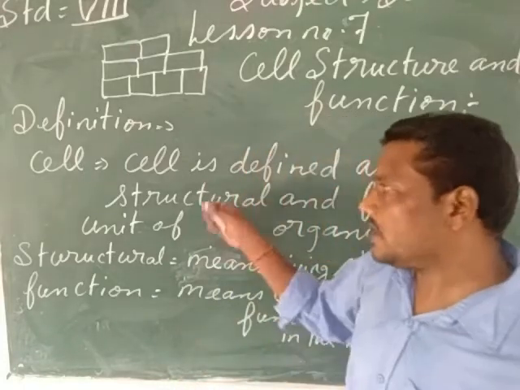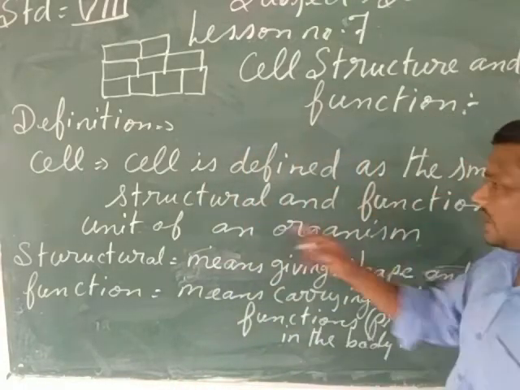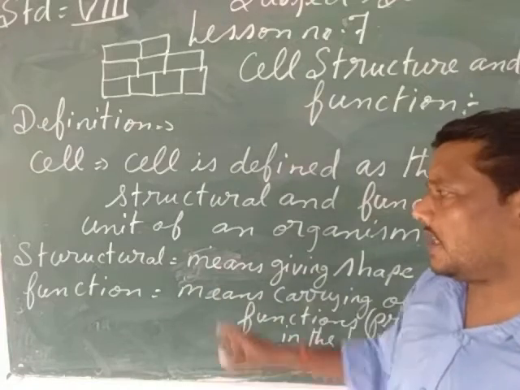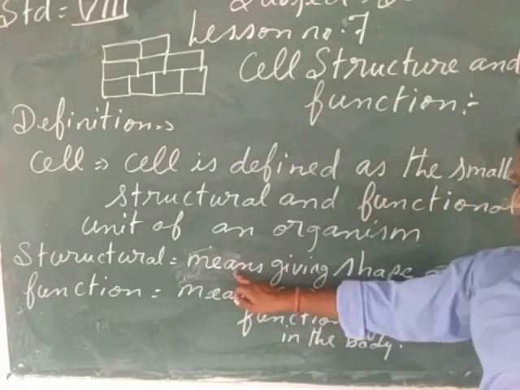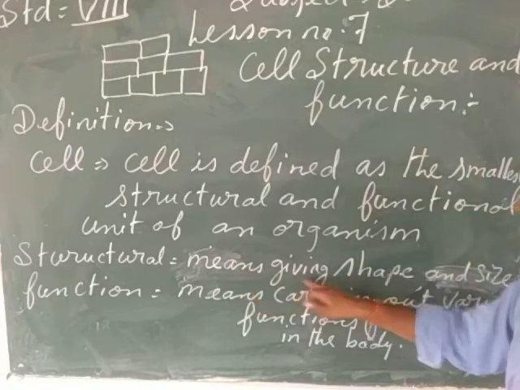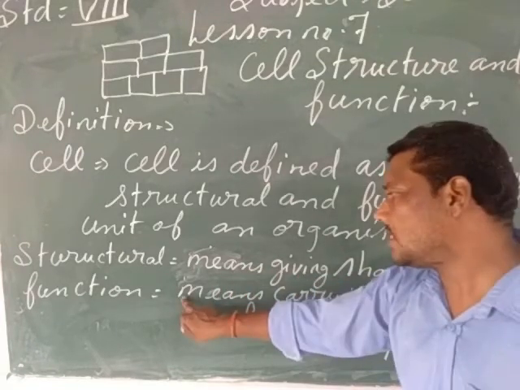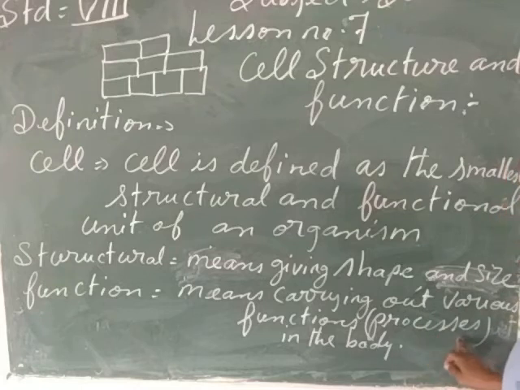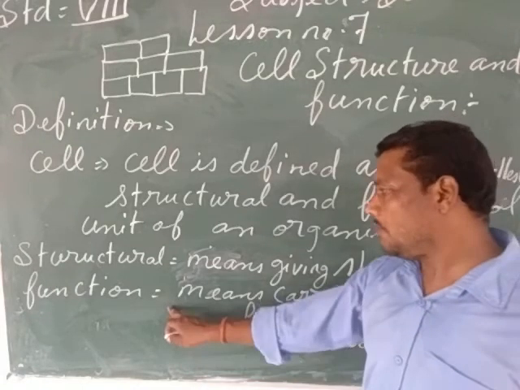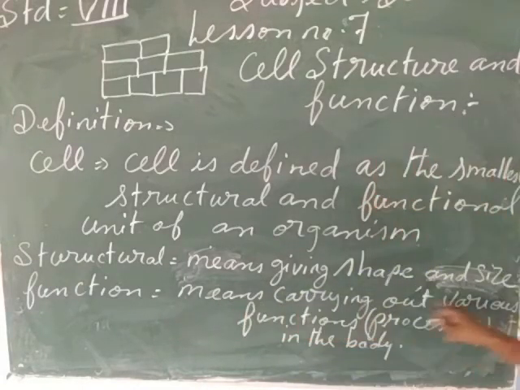Now let us look at two words again, structural and functional. Structure means giving shape and size, and functional means carrying out various functions or processes in the body.